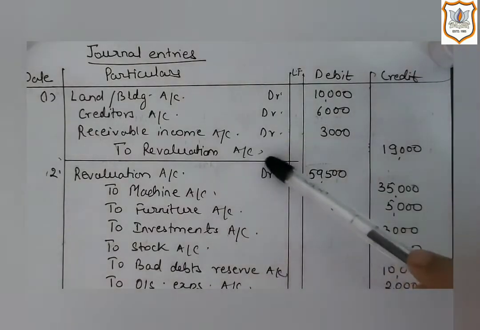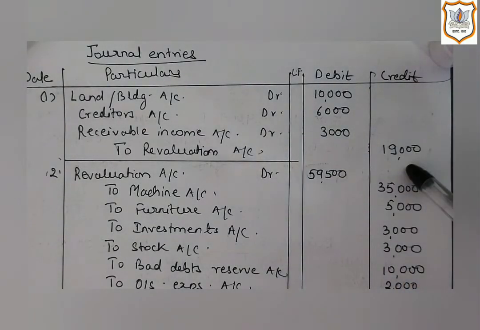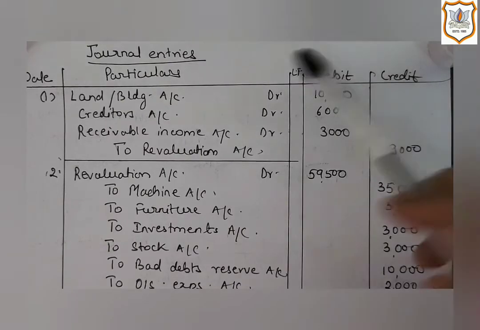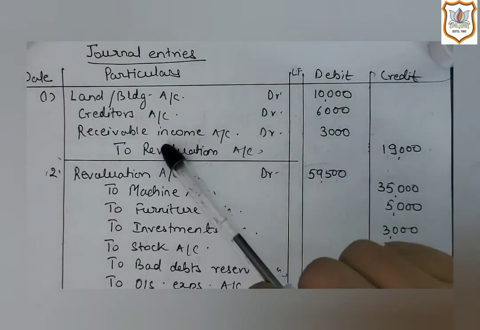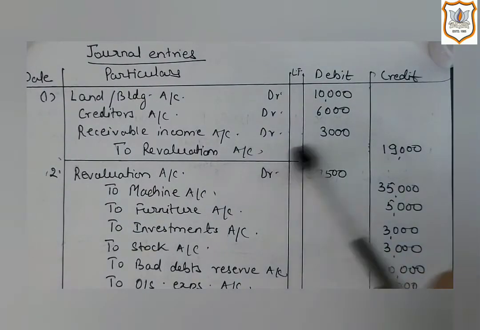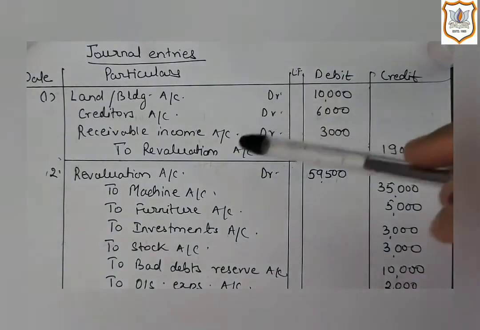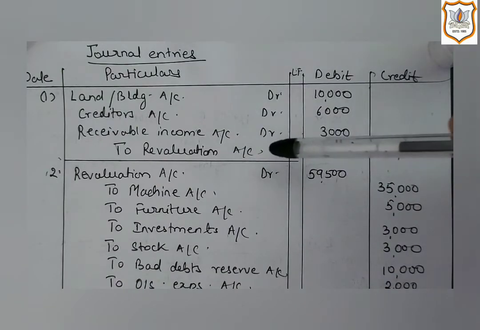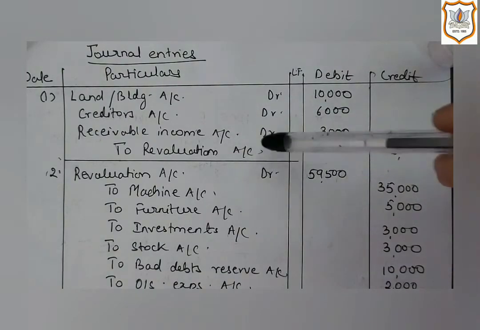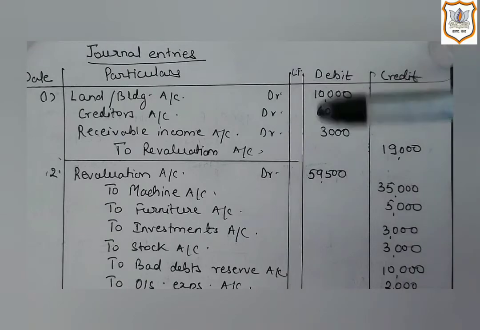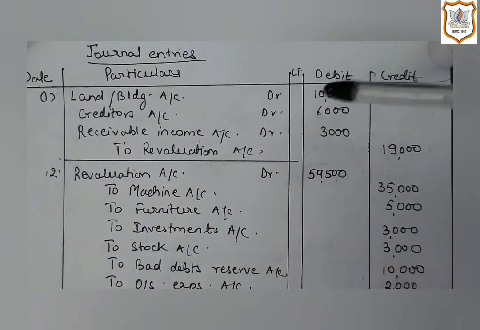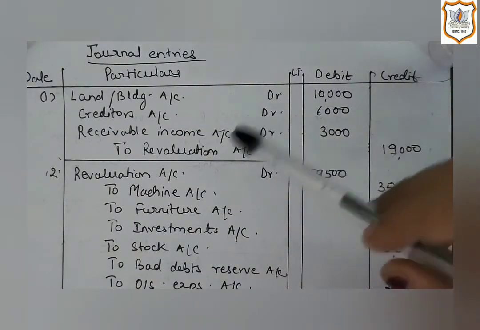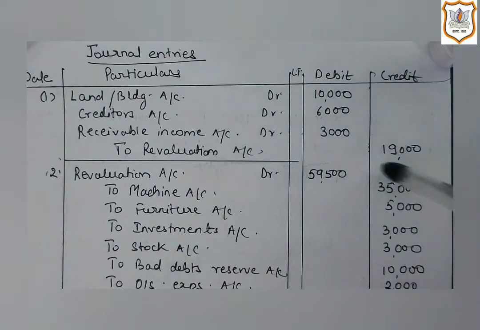So the revaluation account is credited here by rupees 19,000, and land and building account is debited, creditors account is debited, and receivable income account is debited. So for the revaluation account, as we have applied the formula of a nominal account, there is profit because of the increase in the value of assets and decrease in the value of liability. So the revaluation account will be credited.